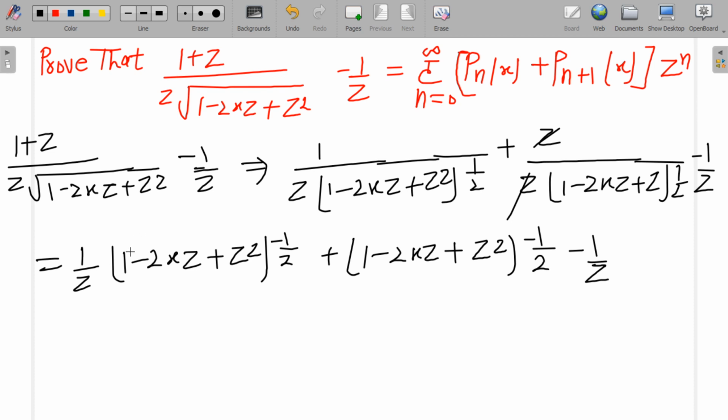Okay, clear? This is also written as 1 upon z. We know very well this is the generating function of the Legendre polynomial.